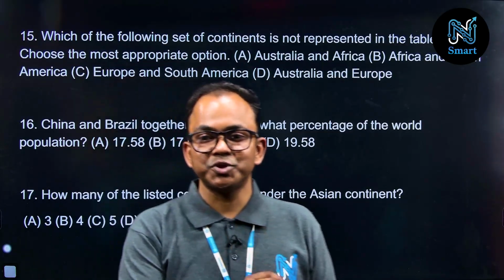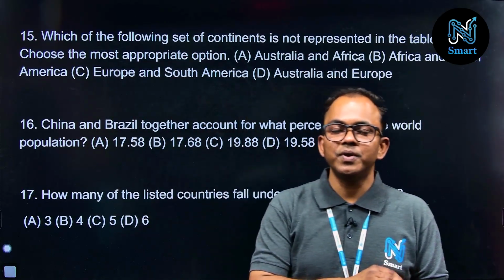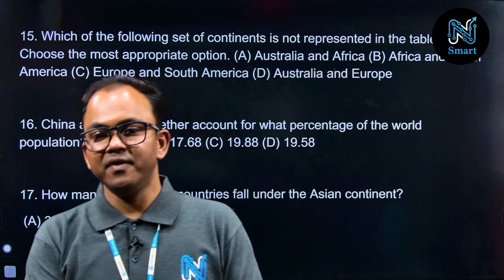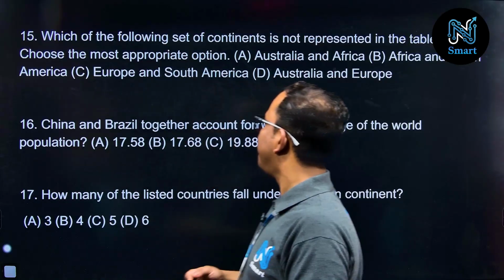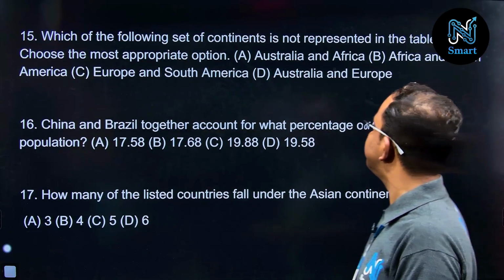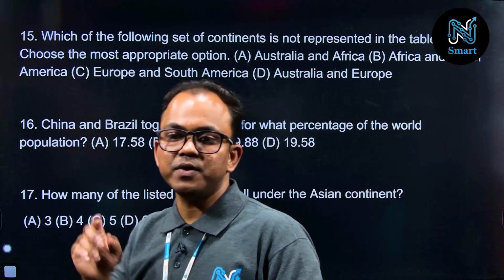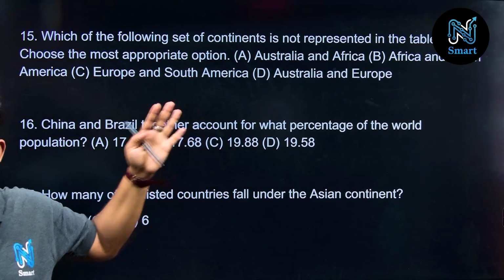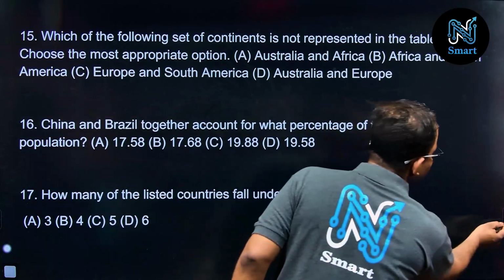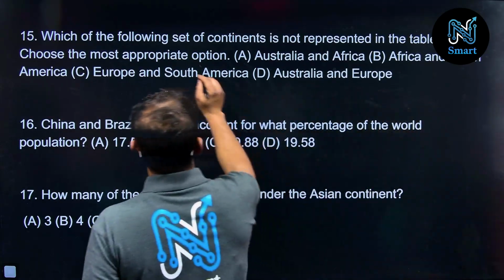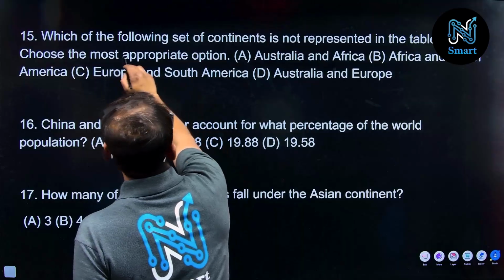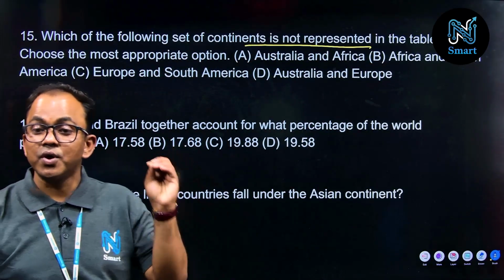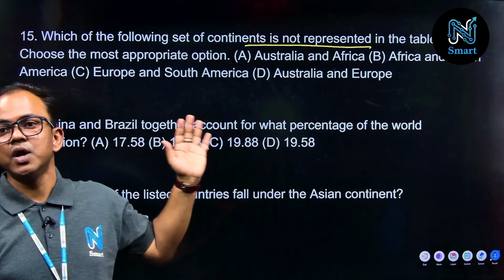Now the last option, option D, Australia and Europe, we don't have any countries from Australia and Europe in this table. So we can say that option D is the correct answer, because the question asked which one of the following set of countries is not represented. So you carefully examine this, observe this. These are the countries not represented here.